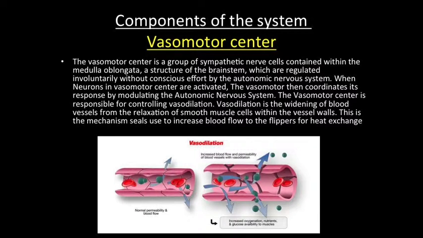The vasomotor center. The vasomotor center is a group of sympathetic nerve cells contained within the medulla oblongata, a structure of the brainstem, which are regulated involuntarily without conscious effort by the autonomic nervous system. When neurons in the vasomotor center are activated, the vasomotor then coordinates its response by modulating the autonomic nervous system. The vasomotor center is responsible for controlling vasodilation. Vasodilation is a widening of blood vessels from the relaxation of smooth muscle cells within the vessel walls. This is a mechanism seals use to increase blood flow to the flippers for heat exchange.